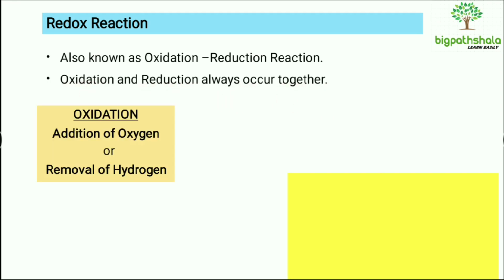Okay. So, what is oxidation? Oxidation may be defined as either the addition of oxygen or the removal of hydrogen, right.